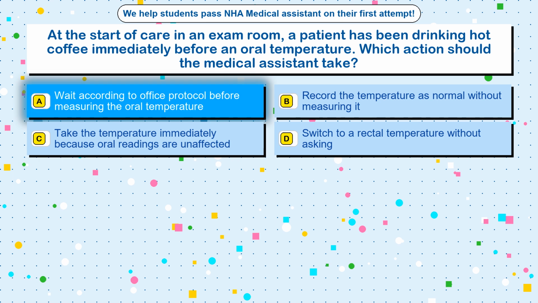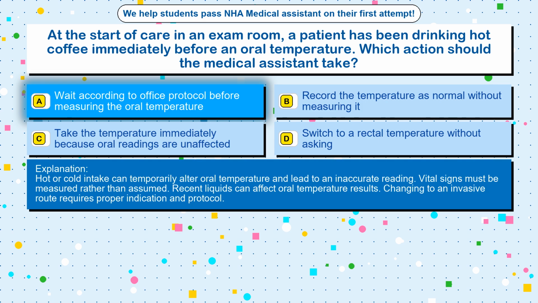The correct answer is option A, wait according to office protocol before measuring the oral temperature. Hot or cold intake can temporarily alter oral temperature and lead to an inaccurate reading. Vital signs must be measured rather than assumed. Recent liquids can affect oral temperature results. Changing to an invasive route requires proper indication and protocol.